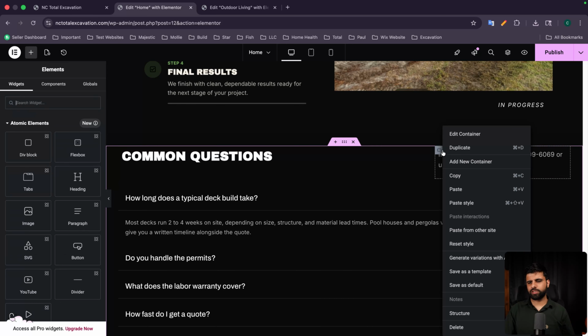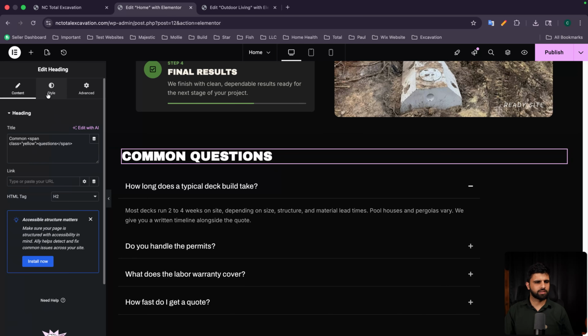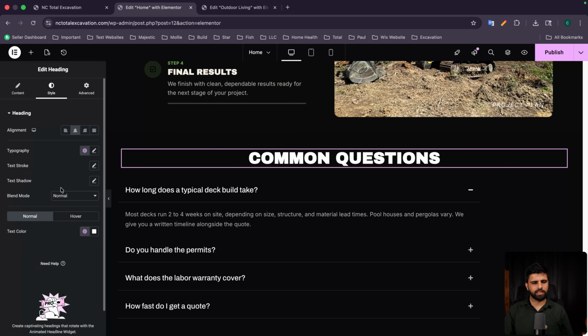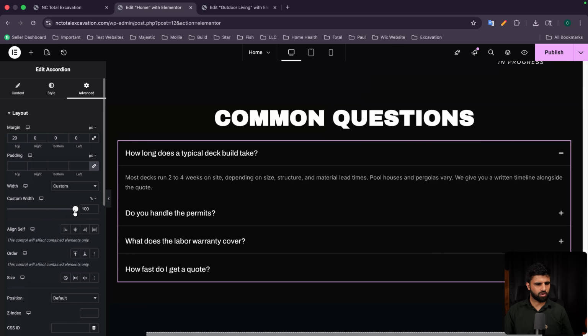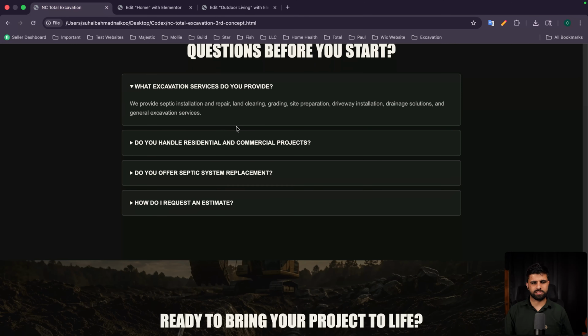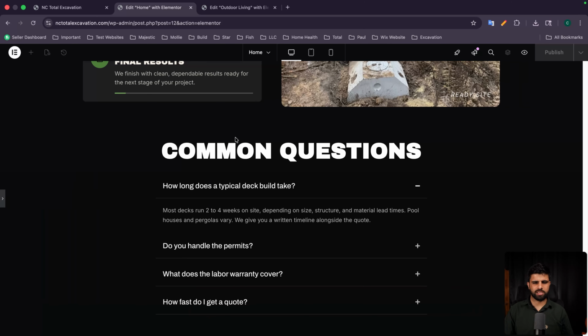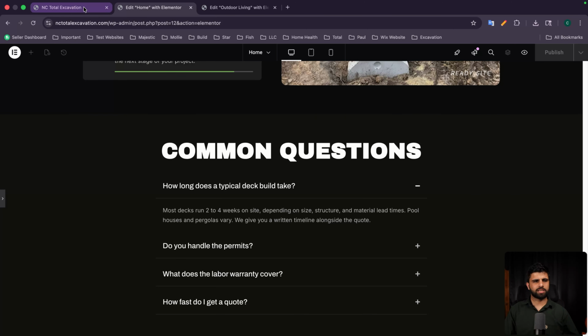With just simple tweaks, I can just delete this, increase the width, center align it, and assign an H1 heading. And for this, I can also increase the width or make it less width and center align it so that it matches this design. And we can then actually use the same colors that have been used here. So this section is done.